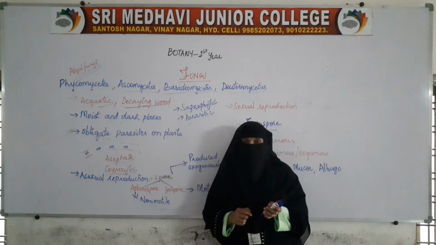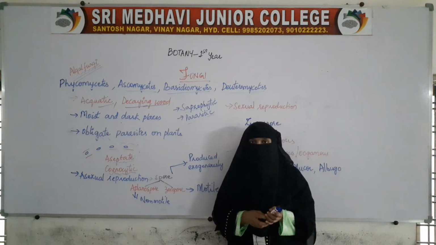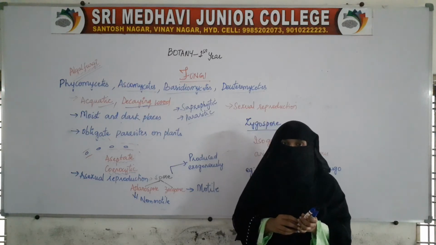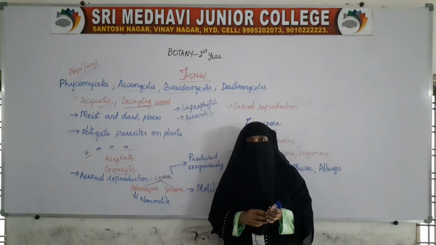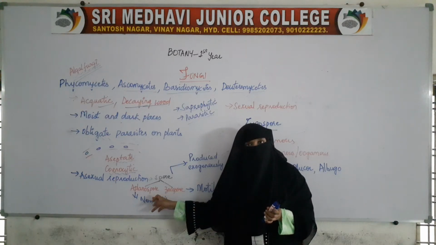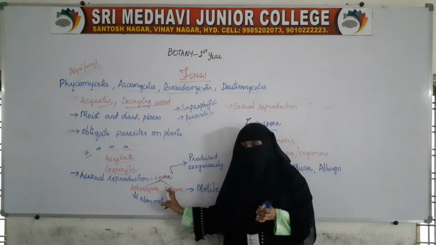During asexual reproduction, the organisms belonging to Phycomycetes produce two types of spores. The first type is aplanospore and the second type is zoospore.